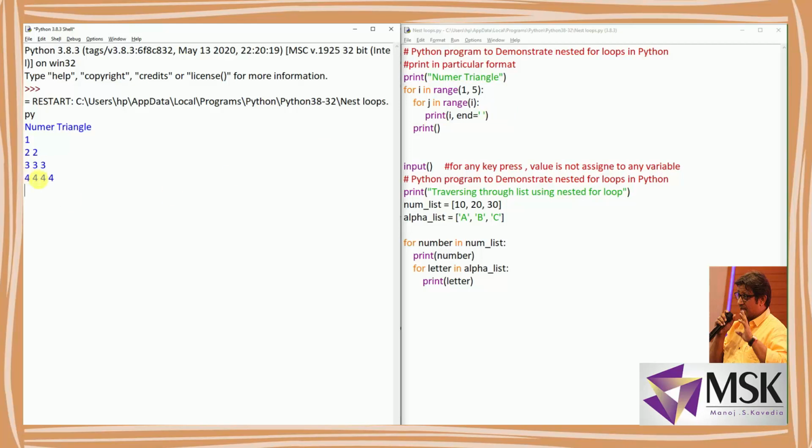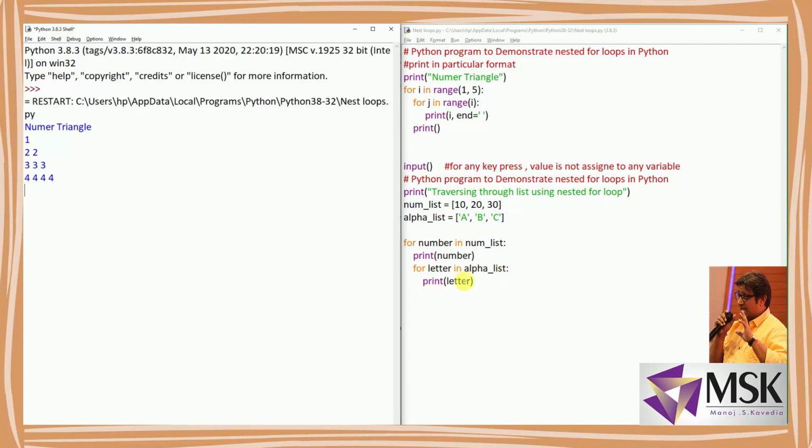Now let's see how the nested for loop works with numbers or sequences. Here I have two sequences: one is the number list, which has the values 10, 20 and 30, and the other is the alpha list, which has the values A, B and C. Now if you see, for number in num list, it will take 10 and print 10, and then for alpha in alpha list, print letter, so it will print A. Fine. And let's see the demonstration.